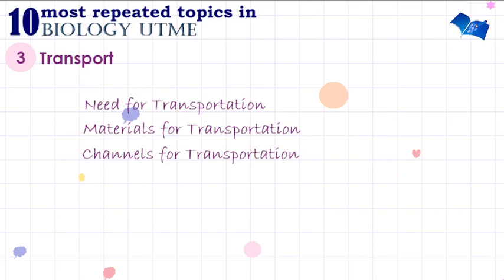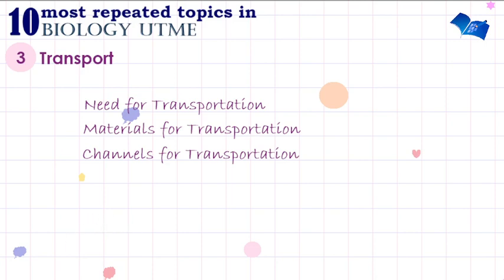The next important subtopic under the topic transport is channels for transportation. Here we're looking at the circulatory system, very important in animals. You need to look at the plant vascular system. Examples of the tissues that are involved in the plant vascular system are phloem and xylem. So these are very important channels for transportation.